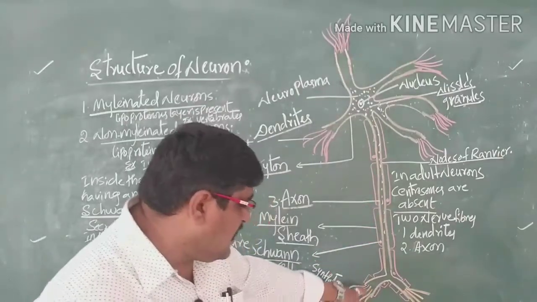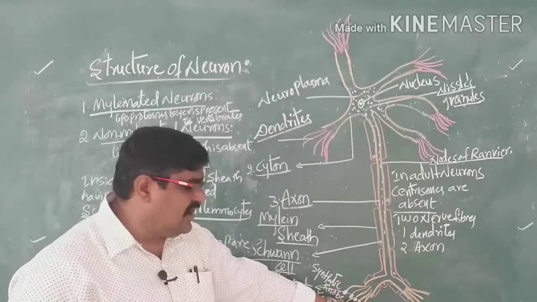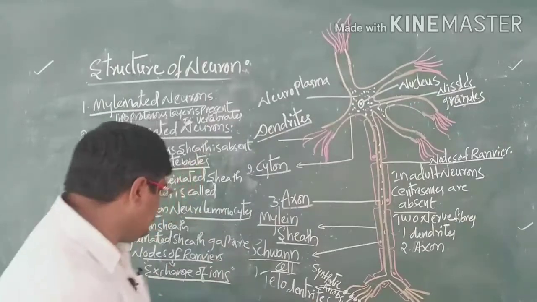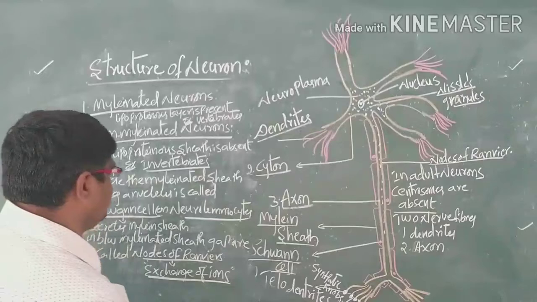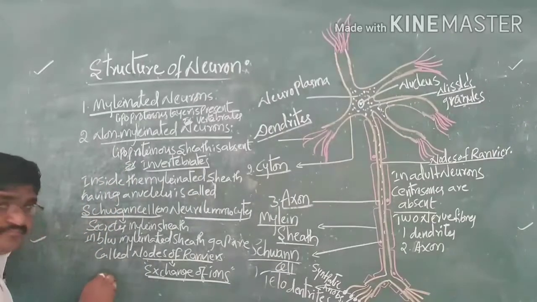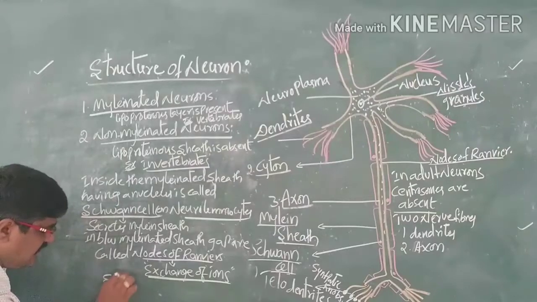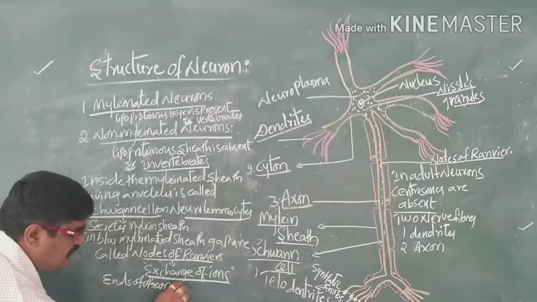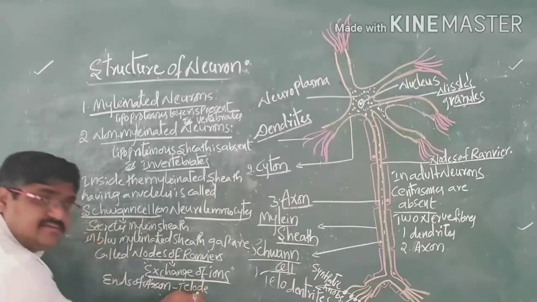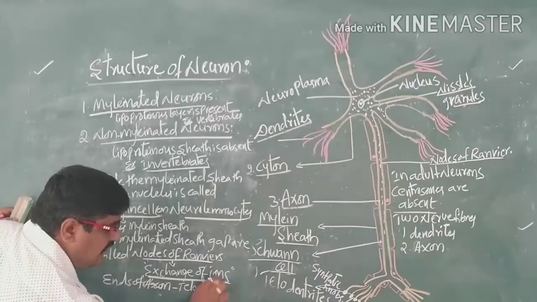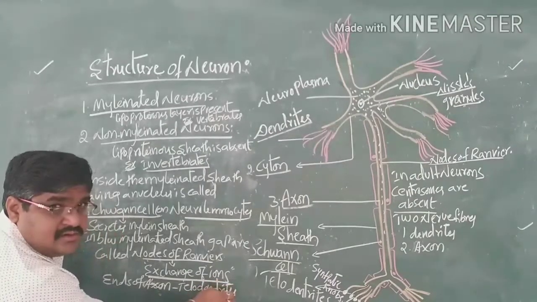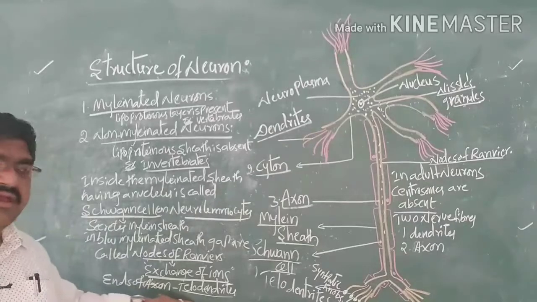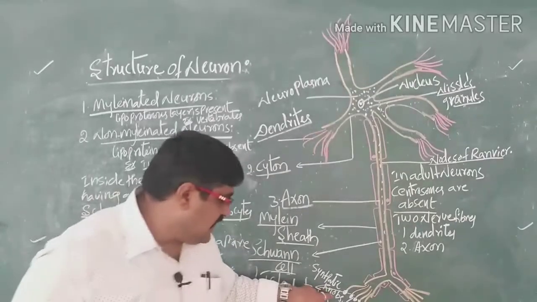And at the end of an axon there are telodendrites. At the ends of the axon there are telodendrites, and in the telodendrites there are knob-like structures.